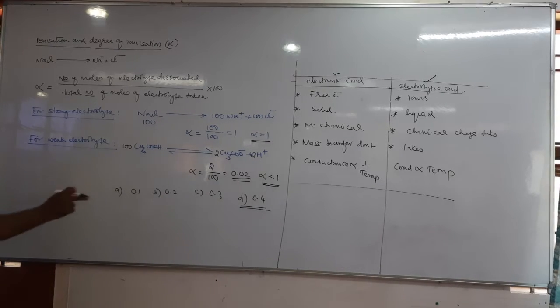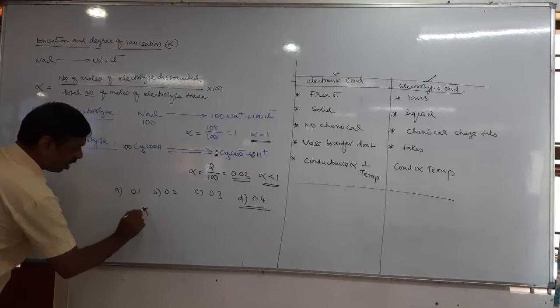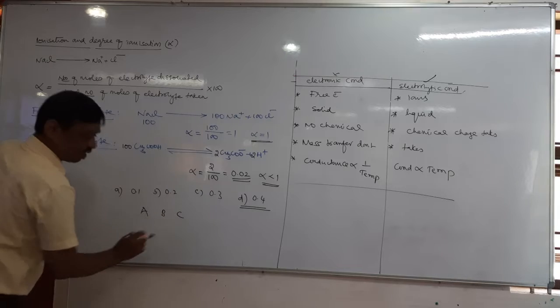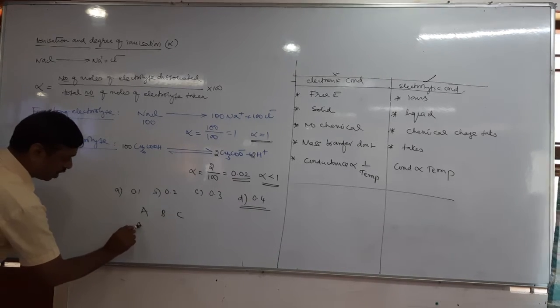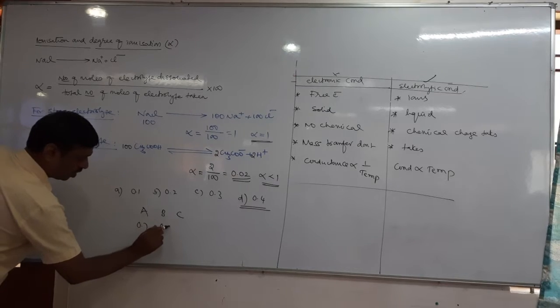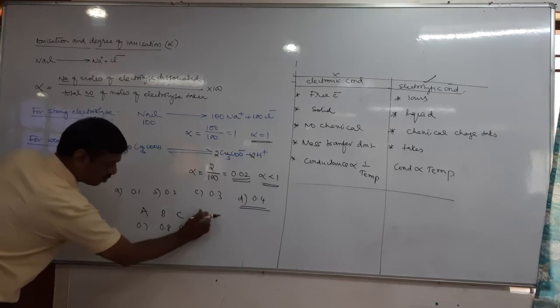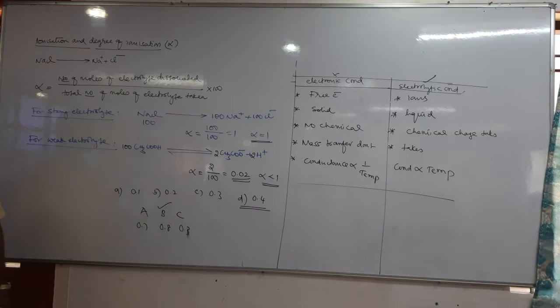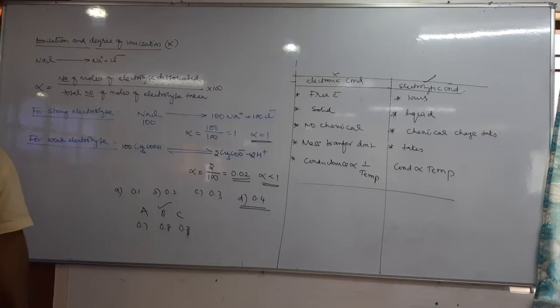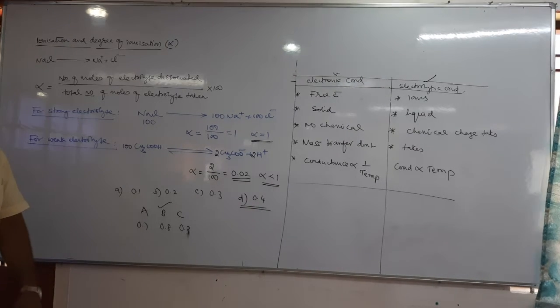Next, which of the following is a weak electrolyte? 0.1. Next, there are 3 acids A, B, C. Their alpha values are given: 1 is 0.7, 2 is 0.8, 3 is 0.3. Which of the following is the strongest acid? B. Therefore, the higher the alpha value, the stronger the acid. So these kinds of questions can be expected. Okay, so this is alpha and the degree of ionization.